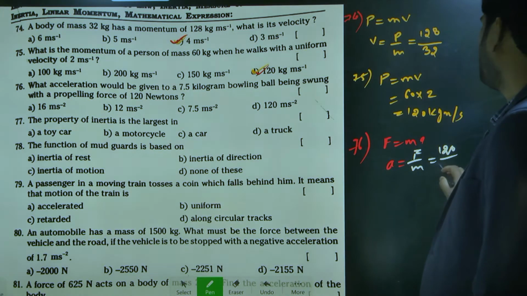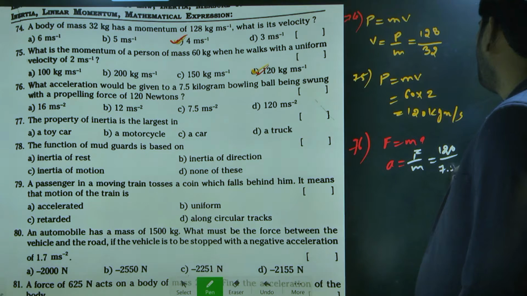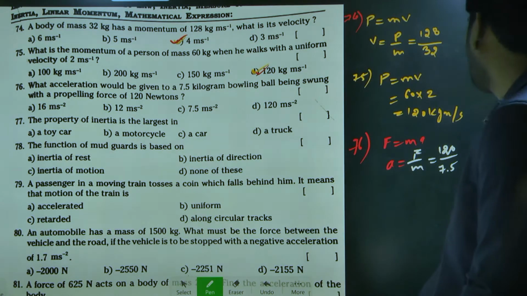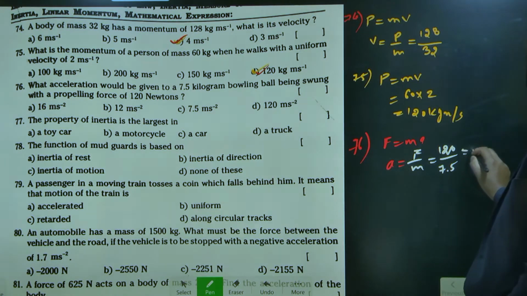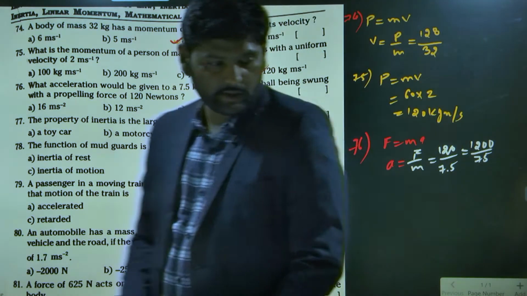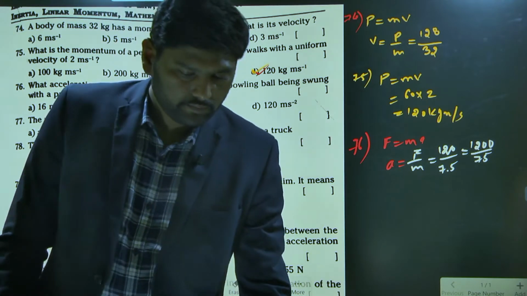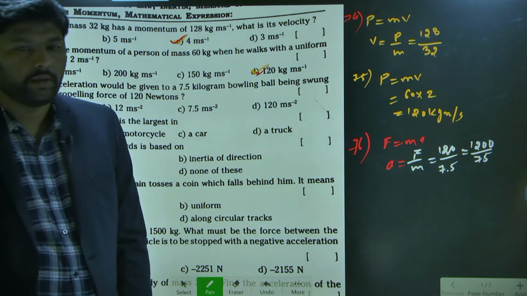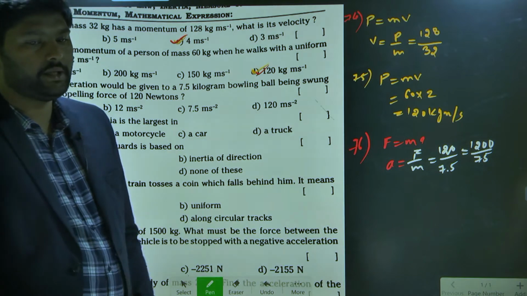What is the mass of the body? 7.5. Simplify and tell me the answer. 1200 by 75. 1200 by 75. Simplify it and tell me the answer.